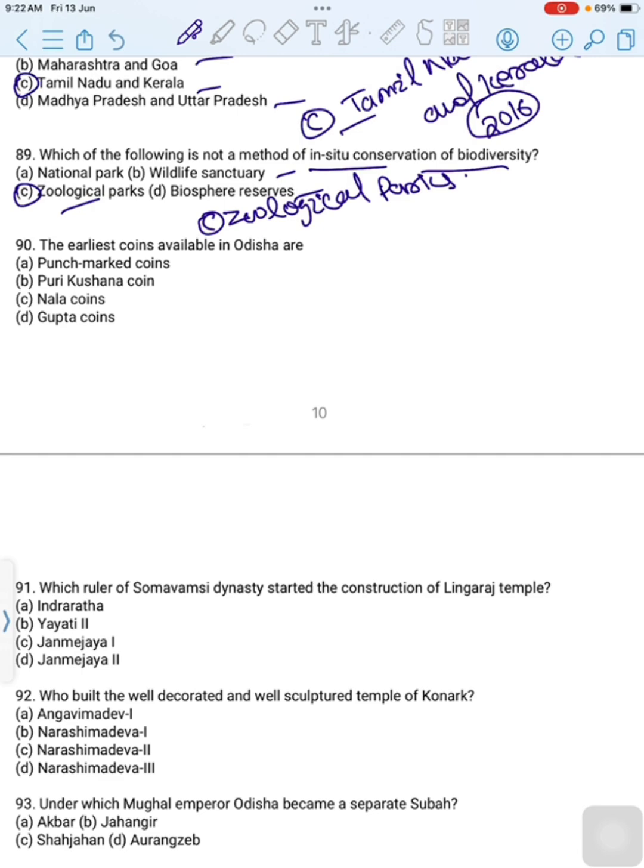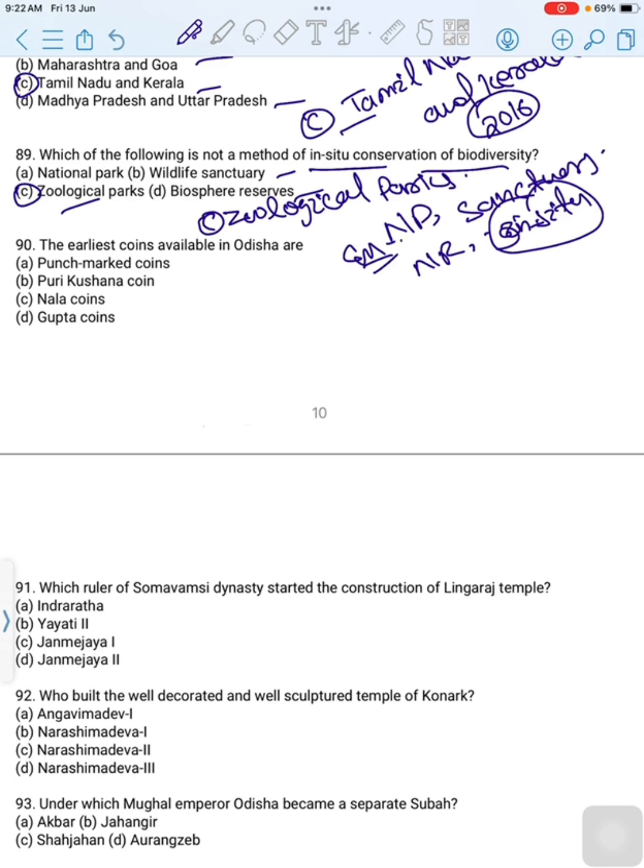In situ conservation is the on-site conservation of genetic resources in natural population of plants or animal species. Example, national parks, sanctuary, natural reservoir, reserve of biosphere. This is in situ conservation example.